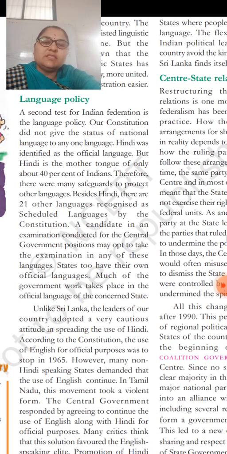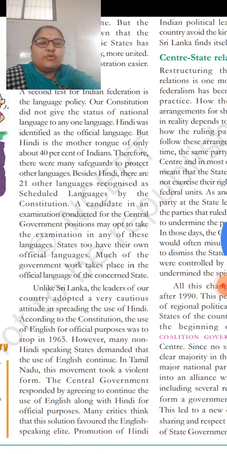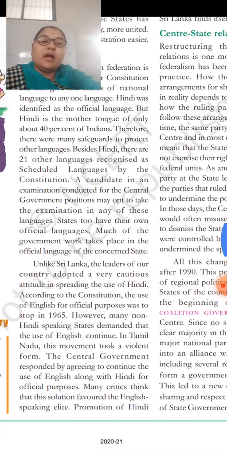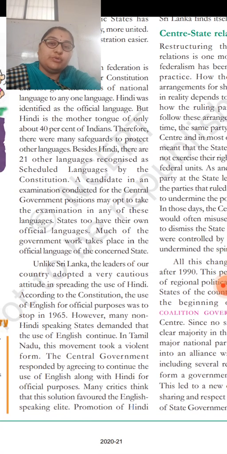But Hindi is the mother tongue of only about 40% of the Indians. Therefore there were many safeguards to protect other languages. Besides Hindi, there are 21 other languages recognized as scheduled languages by the constitution.